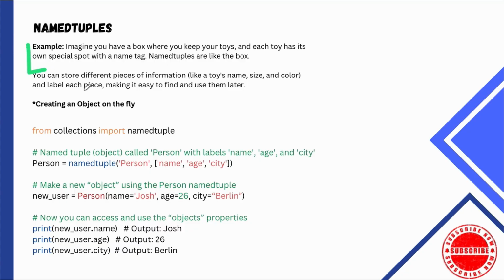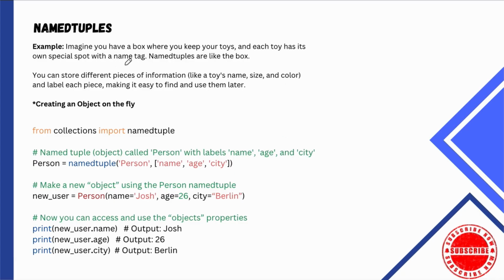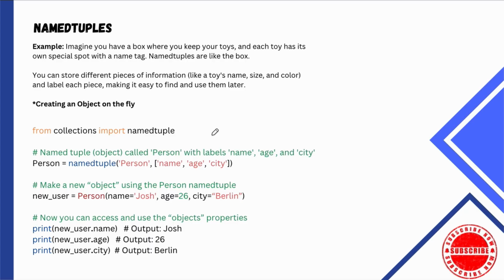Let's check it out. So here in my example, imagine we have a box where you keep your toys, a toy box. Each toy has its own spot with a name tag. Named tuples are like the box. It's just holding data, right? There are no methods that you're adding or anything like that. It's literally just an object that holds data. Pretty cool. So it's essentially like creating an object on the fly. We can use these objects later. And more specifically, if I give it a name, a size, a color, it's just like a class. A class has properties, and I can access and edit these properties later. Well, a named tuple, an object, it's the same thing.